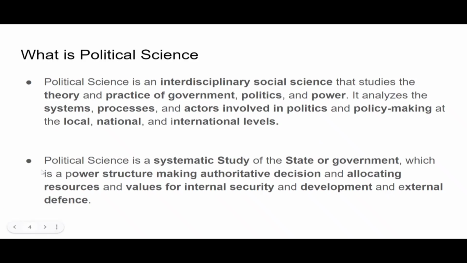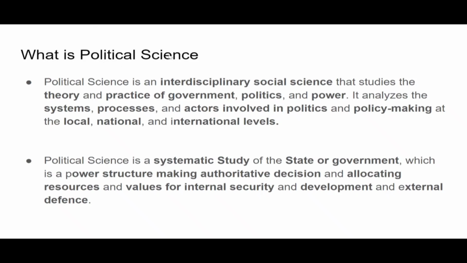So here is the second definition. Now it is quite an interesting definition. Why? You will get an idea after completing the whole video. Political science is a systemic study. Now, what is a systemic study? What is science basically? Science is the systemic study of anything, right?